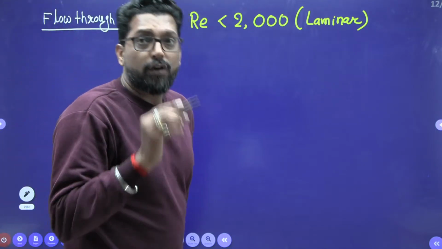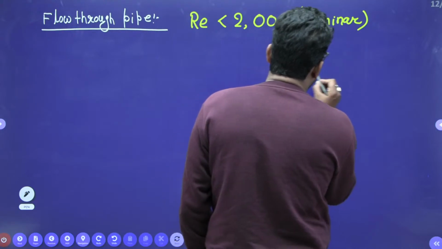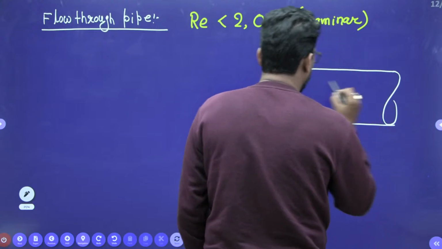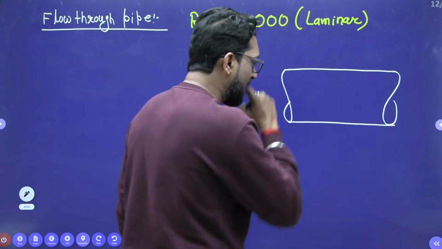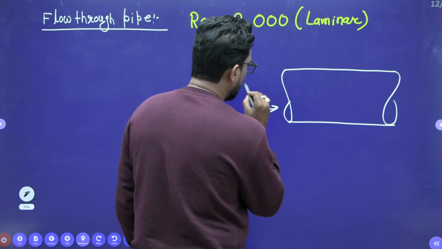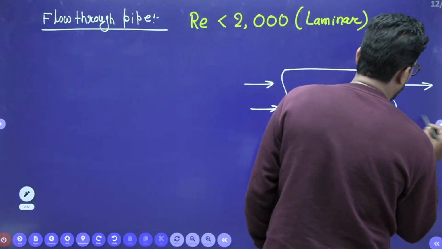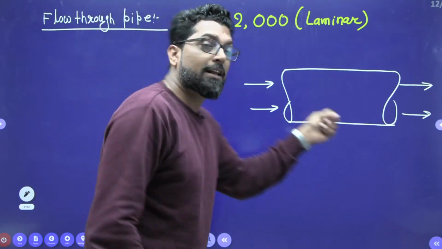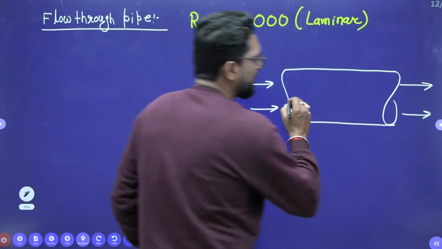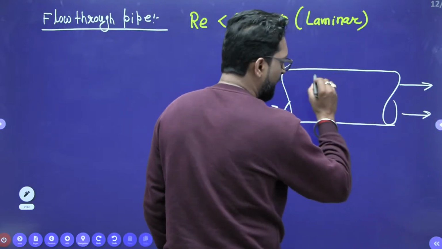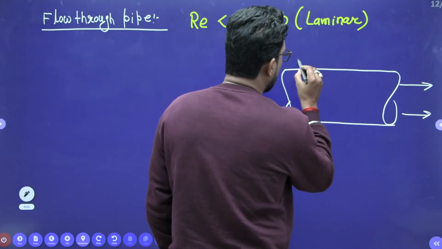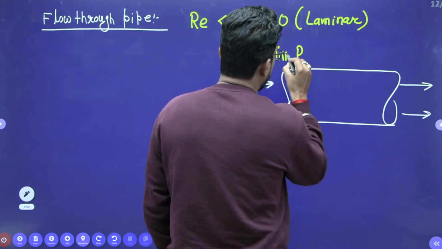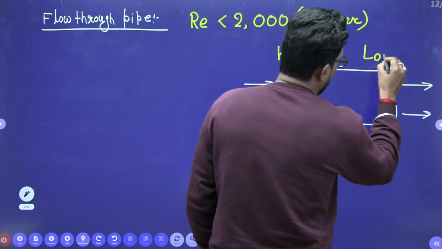Now, this is your pipe, and the fluid is flowing. During this flow, the pressure must be decreasing. That means the fluid flows in this direction because this end is high pressure and this end is low pressure.